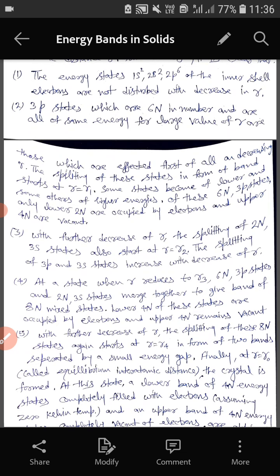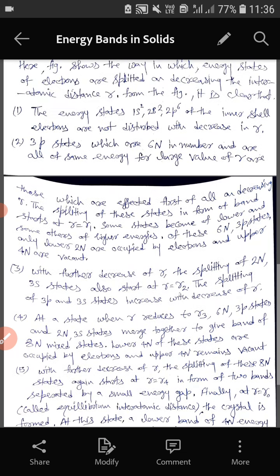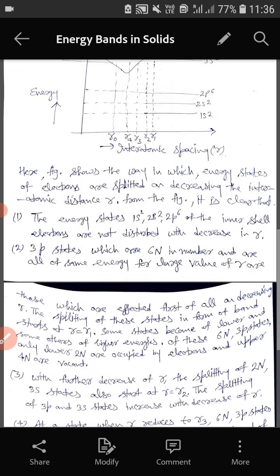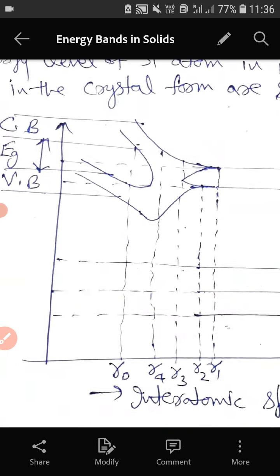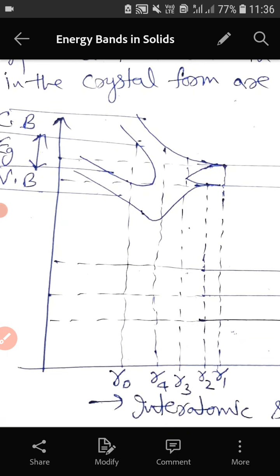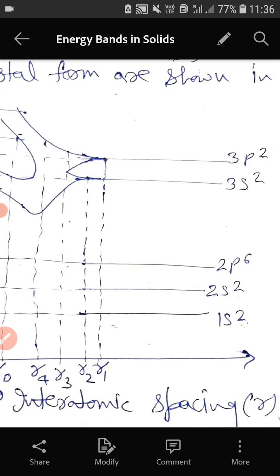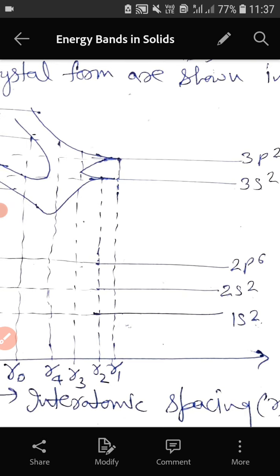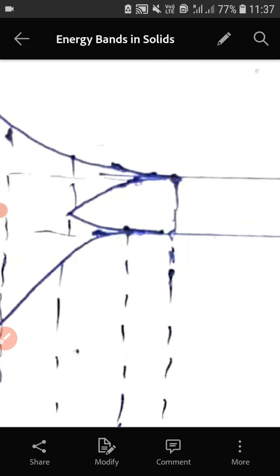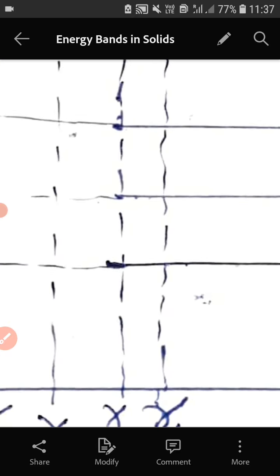So with further decrease of R, the splitting of the 2N 3s state will also start at R is equal to R2. The splitting of this s orbital will start at a somewhat lesser interatomic distance in comparison to the 3p, which we can observe. This splitting starts at this point and this starts at point R2.